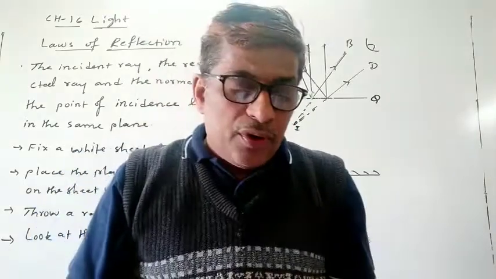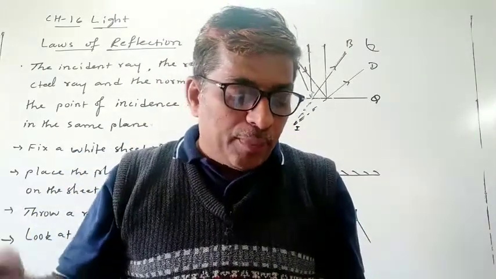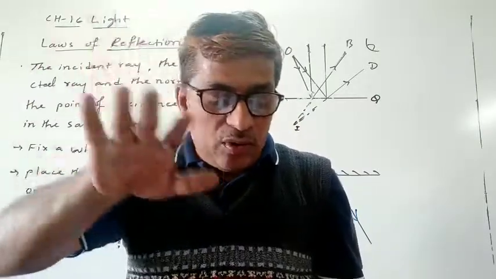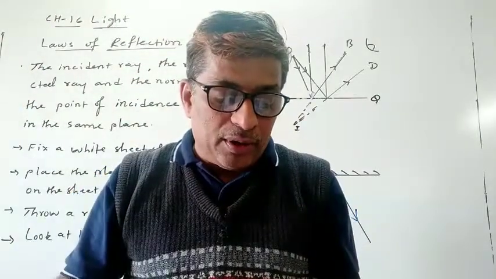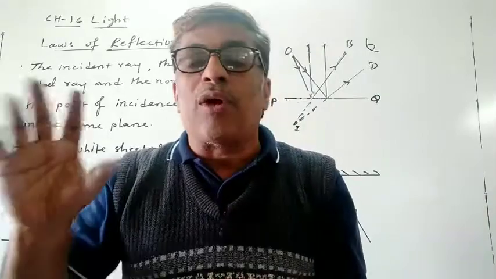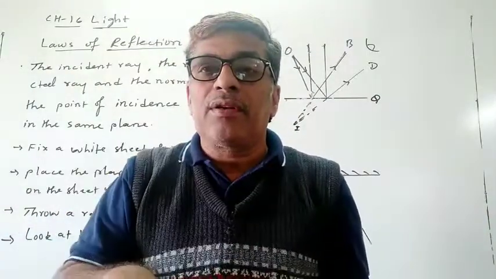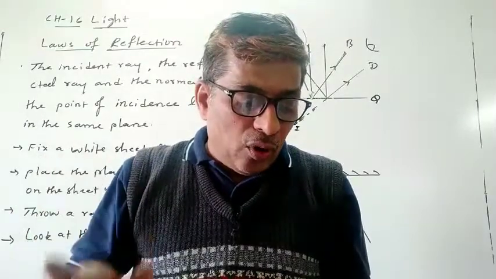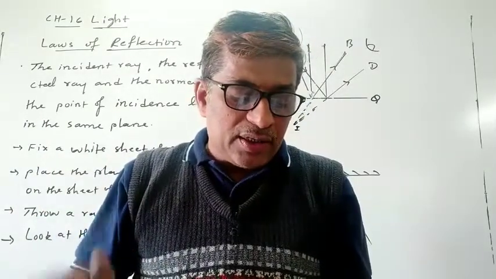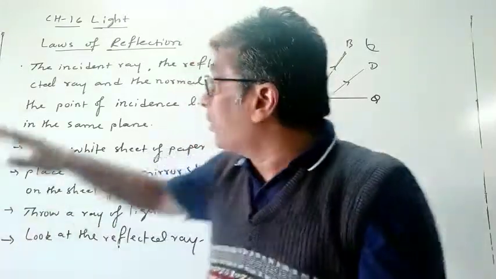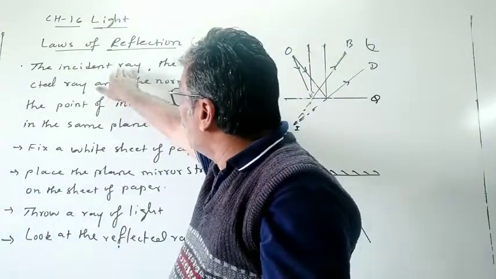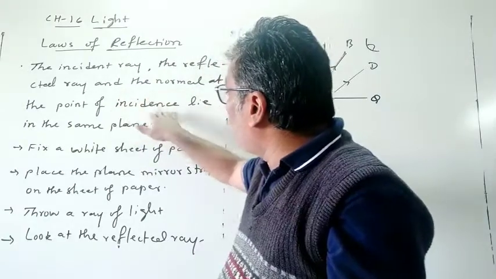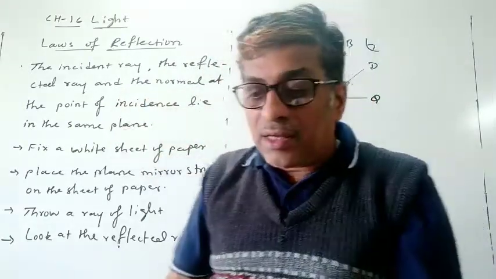Okay, now when the whole sheet of paper is spread on the table, it represents one plane. So that is one plane. The incident ray, the normal at the point of incidence and the reflected ray are in the same plane. This is the observation. The incident ray, the reflected ray and the normal at the point of incidence lie in the same plane.